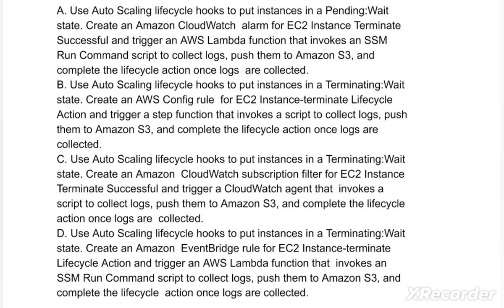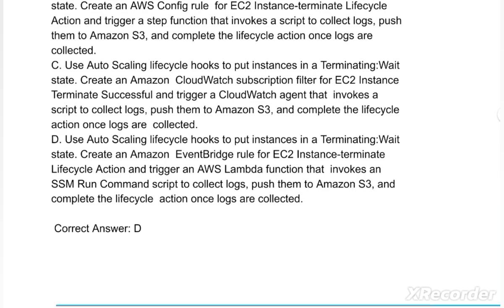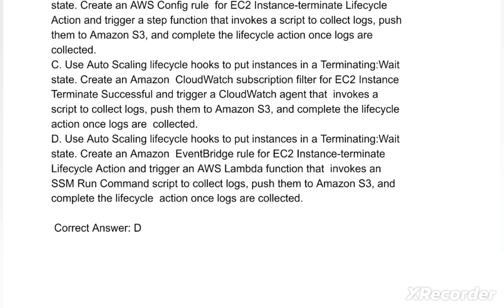Option D. Use Auto Scaling lifecycle hooks to put instances in a terminating wait state. Create an Amazon EventBridge rule for EC2 instance terminate lifecycle action and trigger an AWS Lambda function that invokes an SSM Run Command script to collect logs, push them to Amazon S3, and complete the lifecycle action once logs are collected. So the answer is option D.